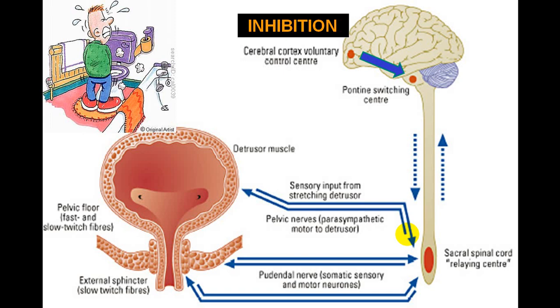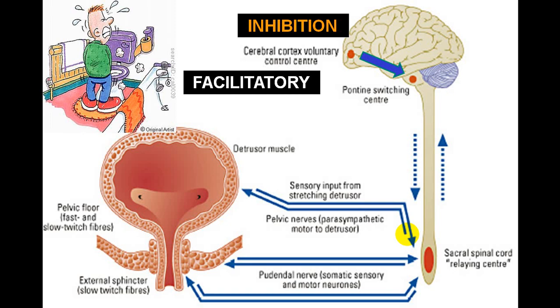This will stimulate the lower center, what we call the sacral spinal cord center, which has control over the bladder. From the spinal cord segments we have the parasympathetic fibers from S2, S3, S4, which supply the detrusor muscle and internal sphincter, while the pelvic floor, which forms the external sphincter, is supplied by the pudendal nerve from S2, S3, S4. The sympathetic fibers, which come from the lumbar segment, supply the detrusor muscle and internal sphincter.